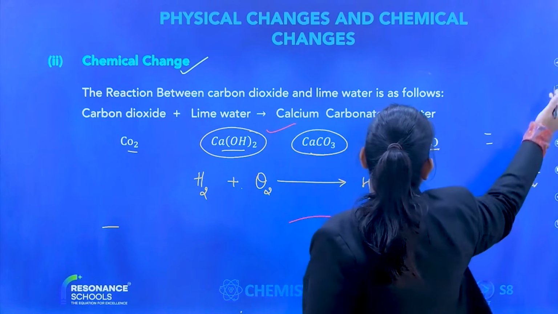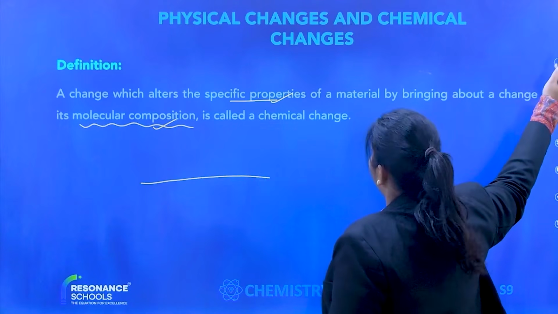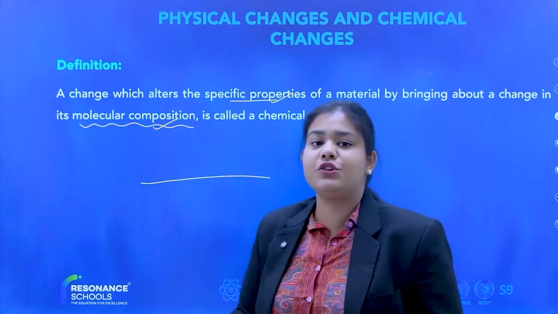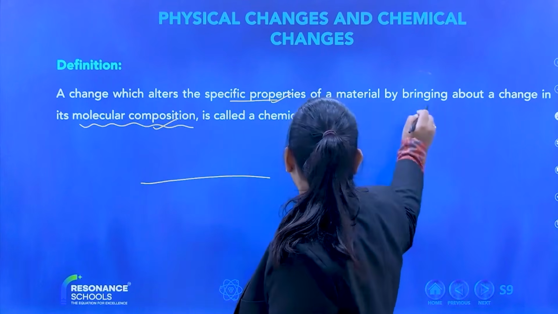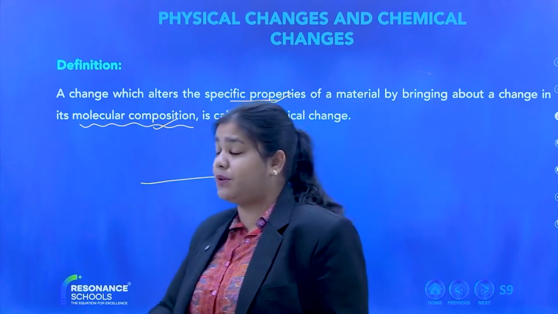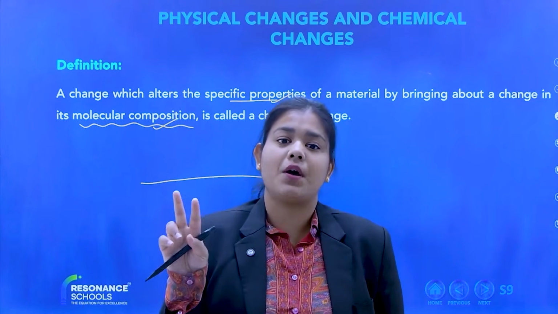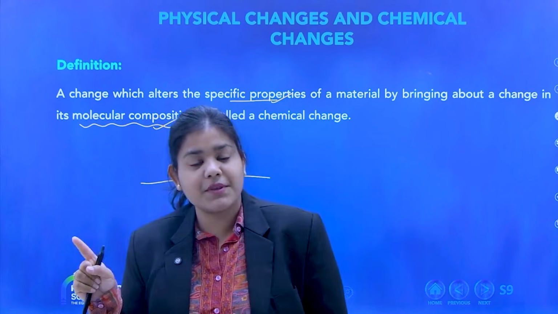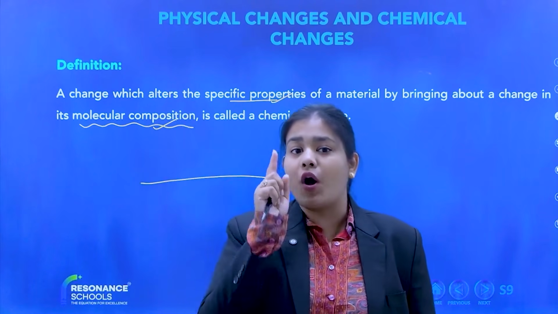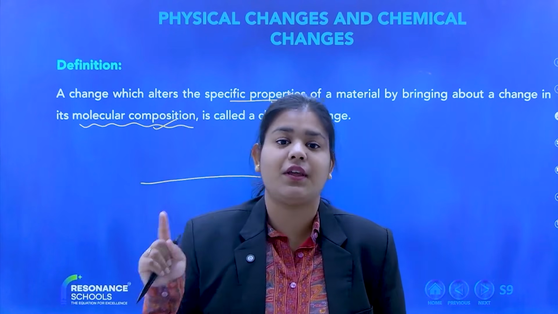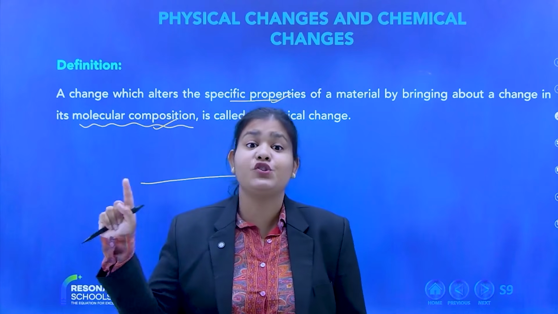When composition changes, it is a chemical reaction, and I told you this with the help of the definition. What was the definition of chemical change? The change which alters the specific property of a material by bringing about a change in molecular composition. For chemical change, two terms are very important. The first is change in properties, and change in properties will always come if there is a change in composition.